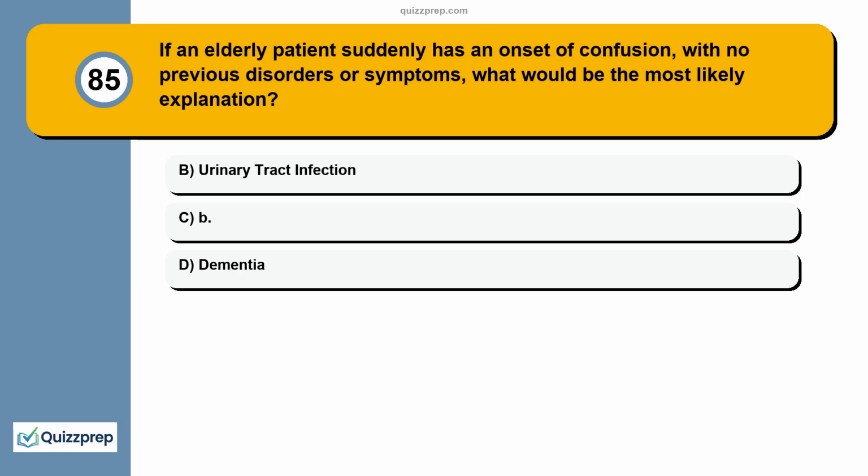Question 85. If an elderly patient suddenly has an onset of confusion, with no previous disorders or symptoms, what would be the most likely explanation? A. Urinary tract infection. B. Dementia. C.